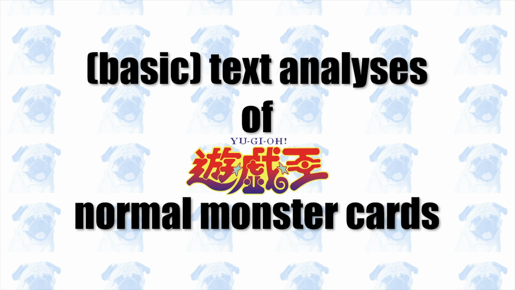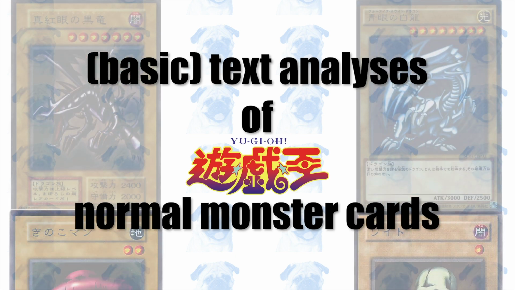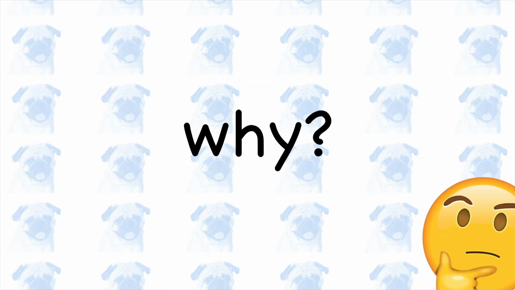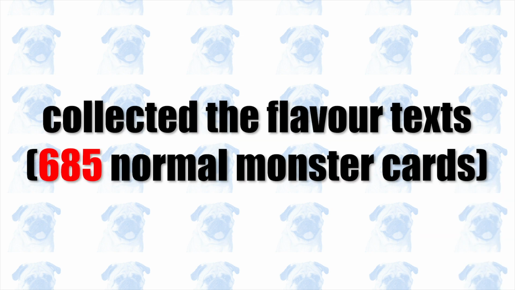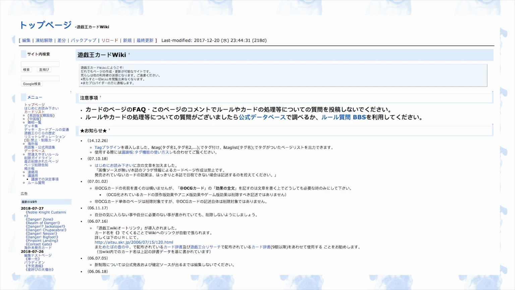This video is going to be quite different from any of the videos that I've made so far. In this video, I'm going to do some pretty basic analyses of the flavor text of the normal monster cards in YuGiOh OCG. Why? Because I am curious as to whether there are any patterns in the flavor text. How? I firstly collected the flavor texts of 685 OCG normal monster cards from the website YuGiOh Card Wiki.